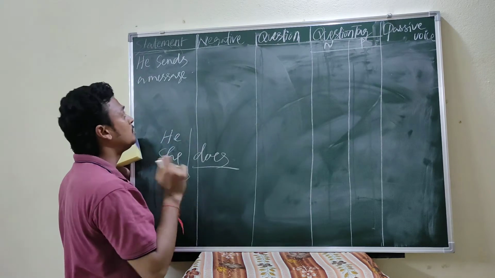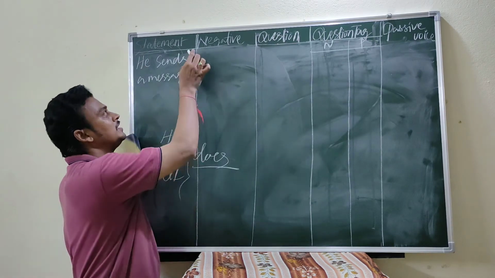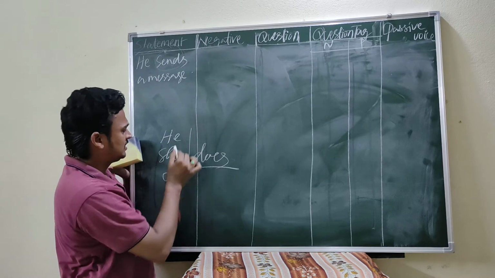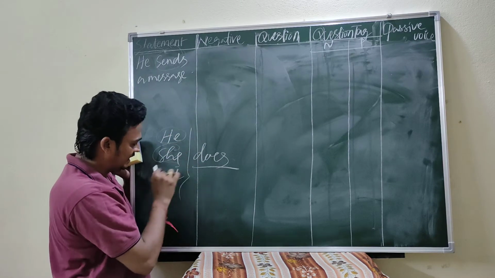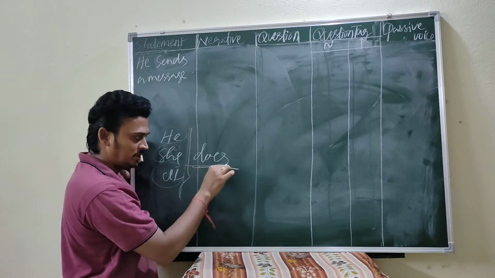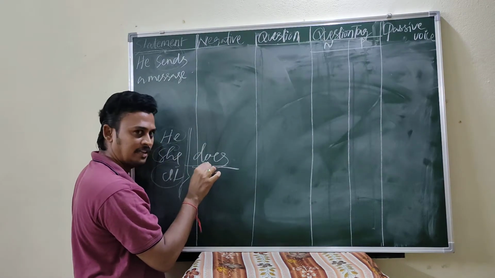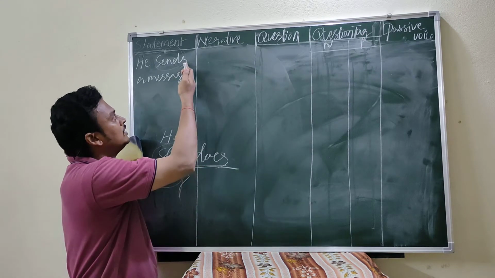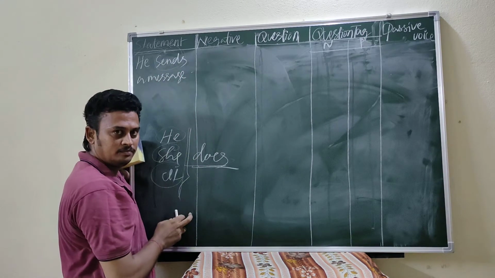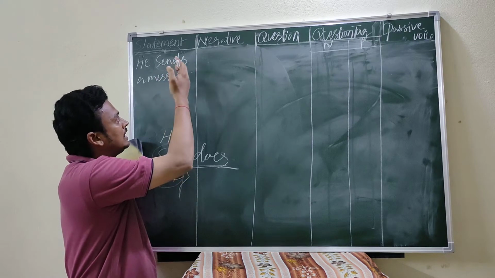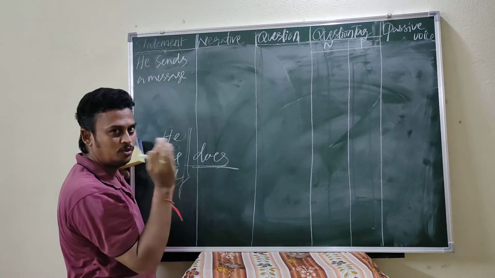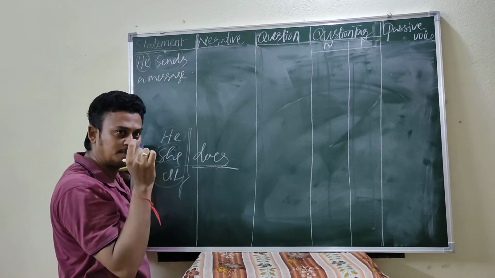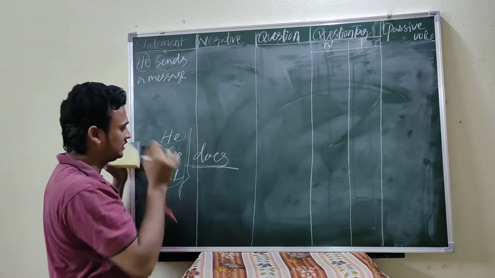How can you say that it is simple present tense? Here, sends. Third person singulars: he, she, it. These are the subjects, you add s. The verb here, s or es, is added to the verb whenever you find the third person singulars. This is a very important rule, especially in simple present tense.